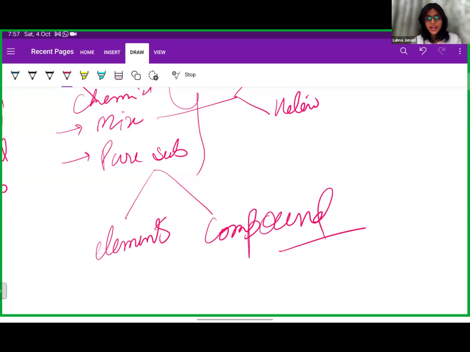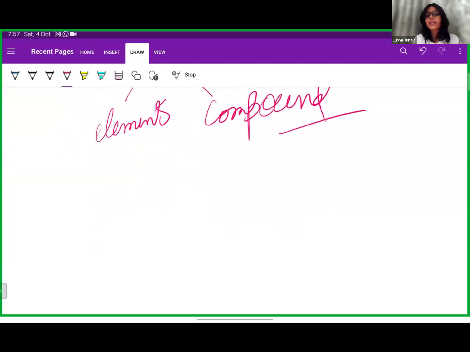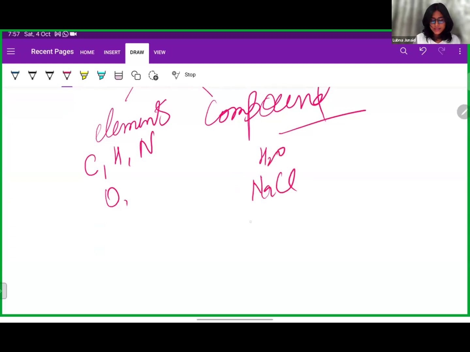Okay? On the other hand, compounds are made up of two or more elements. Very good. For example, examples of elements are carbon, hydrogen, nitrogen, oxygen. And examples of compounds can be water, NaCl, CO2, right? So these are pure substances: elements and compounds.